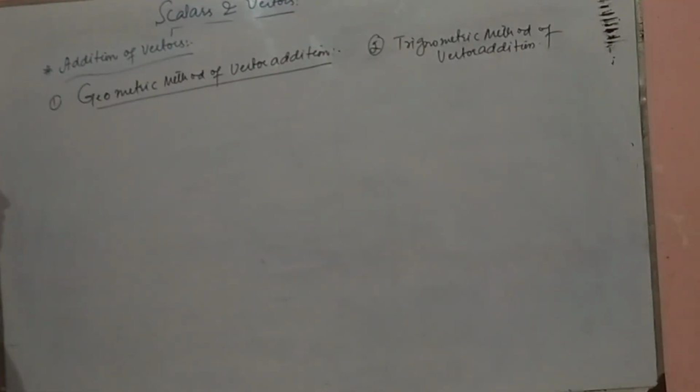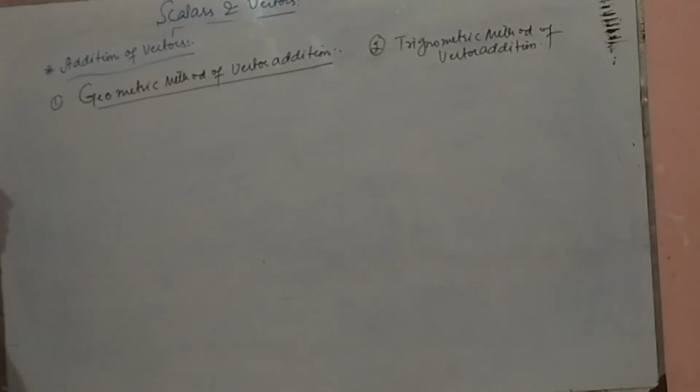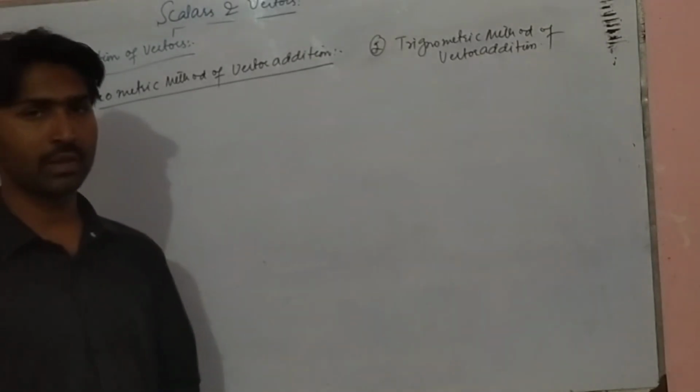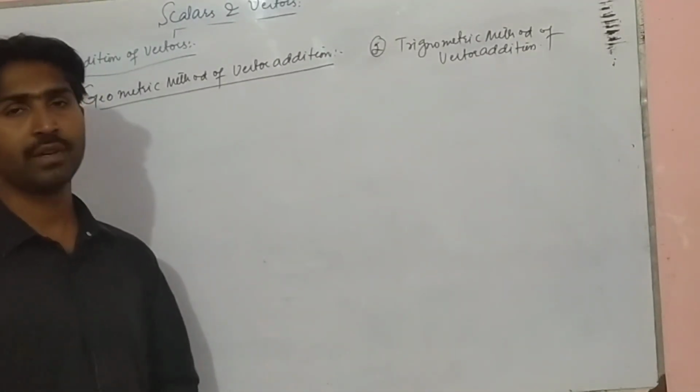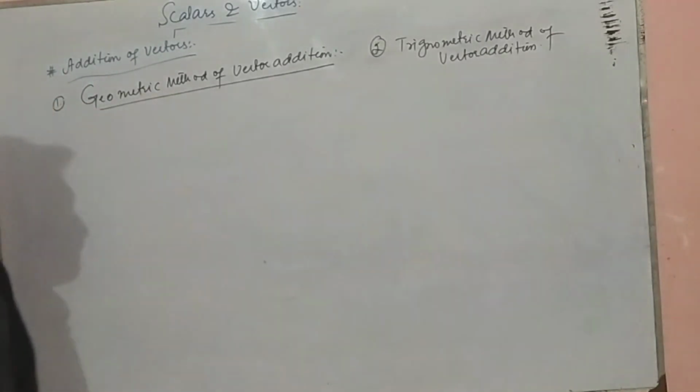The geometric method of vector addition is the method in which laws of geometry are applied in the addition of vectors, while in the trigonometric method of vector addition the laws of trigonometry are used. That's why it is known as the trigonometric method.